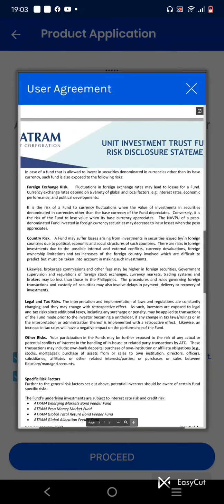Country risk. A fund may suffer losses arising from investments in securities issued in foreign countries due to the political, economic, and social structures of such countries. There are risks to foreign investment due to possible internal and external conflicts, currency devaluation, foreign ownership limitation, and tax increases in the foreign country involved, which are difficult to predict but must be taken into account in making such investments.